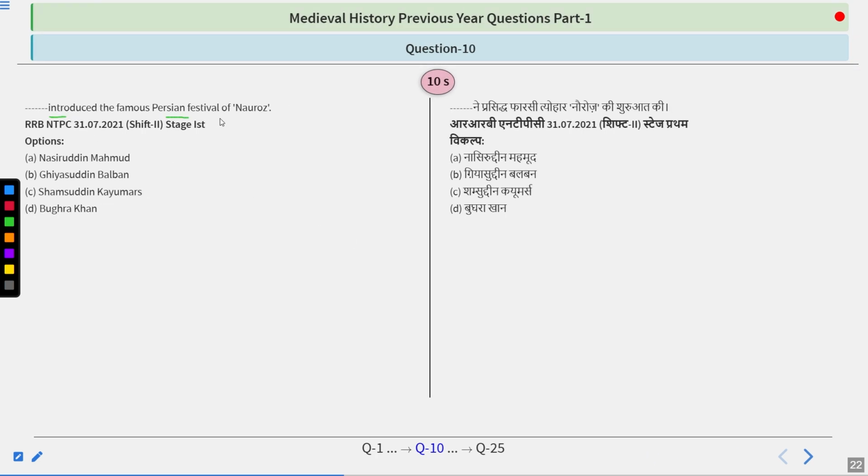Who introduced the famous Persian festival of Nowruz? Nasiruddin Mahmud, Ghiyasuddin Balban, Shamsuddin Kayumars, or Bughra Khan. So try to find out the answer, guys.